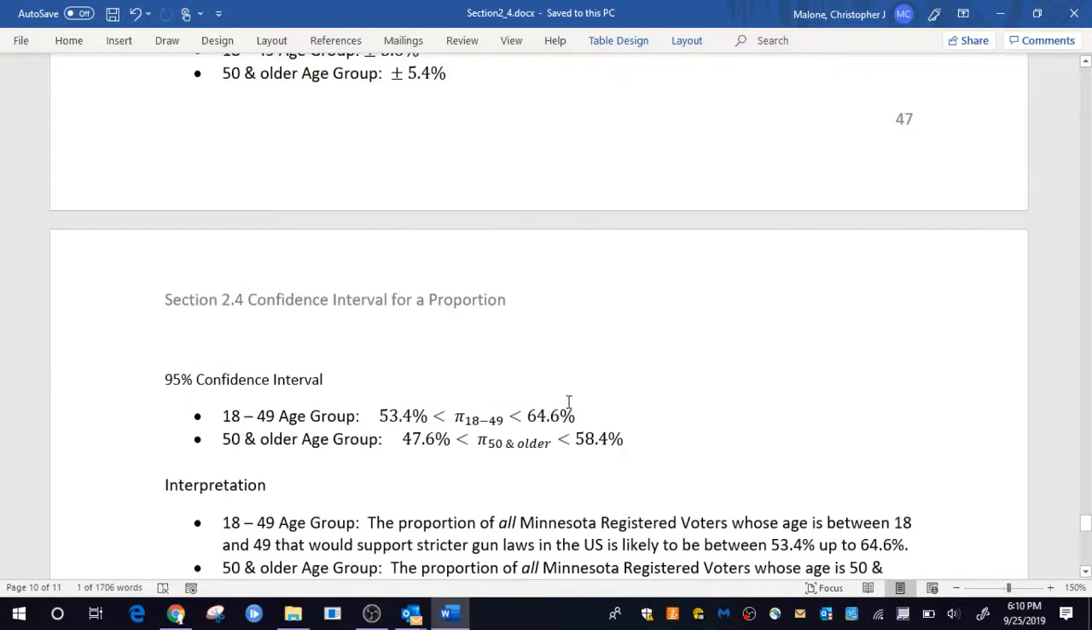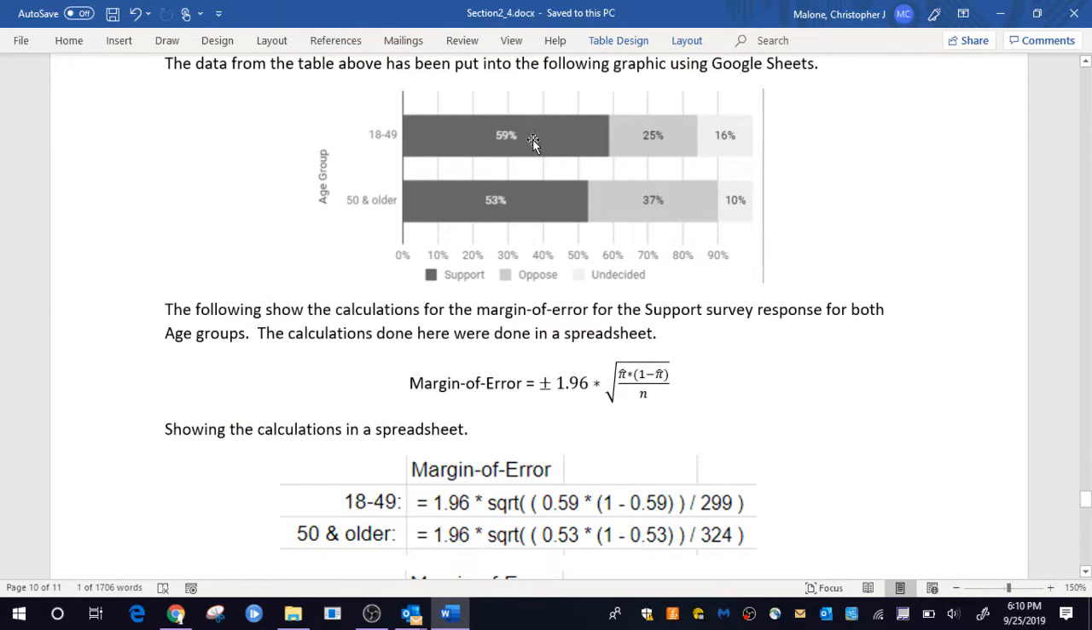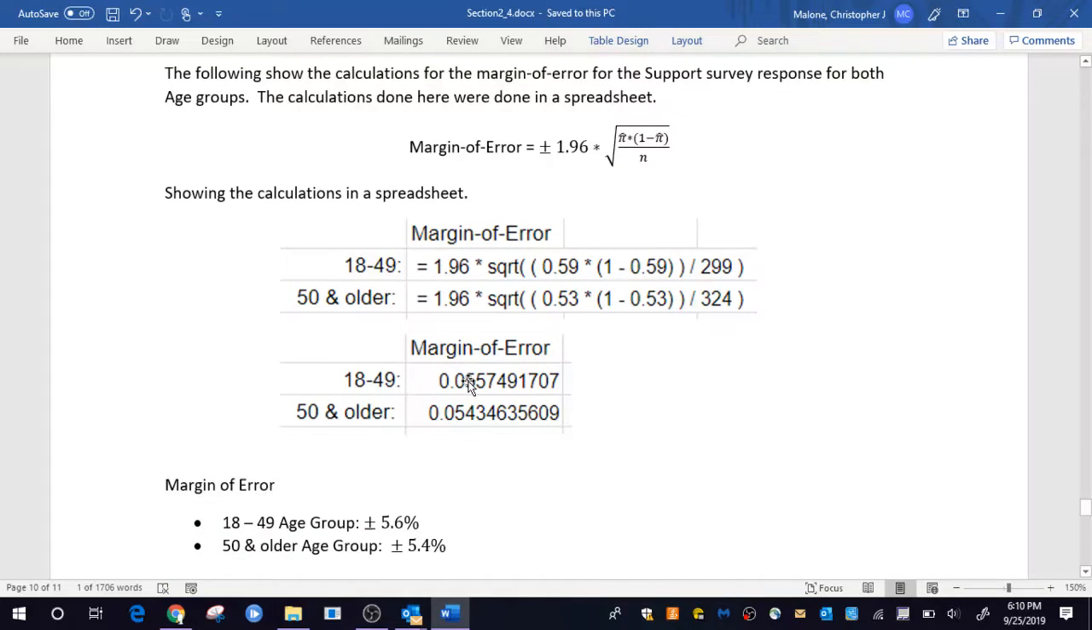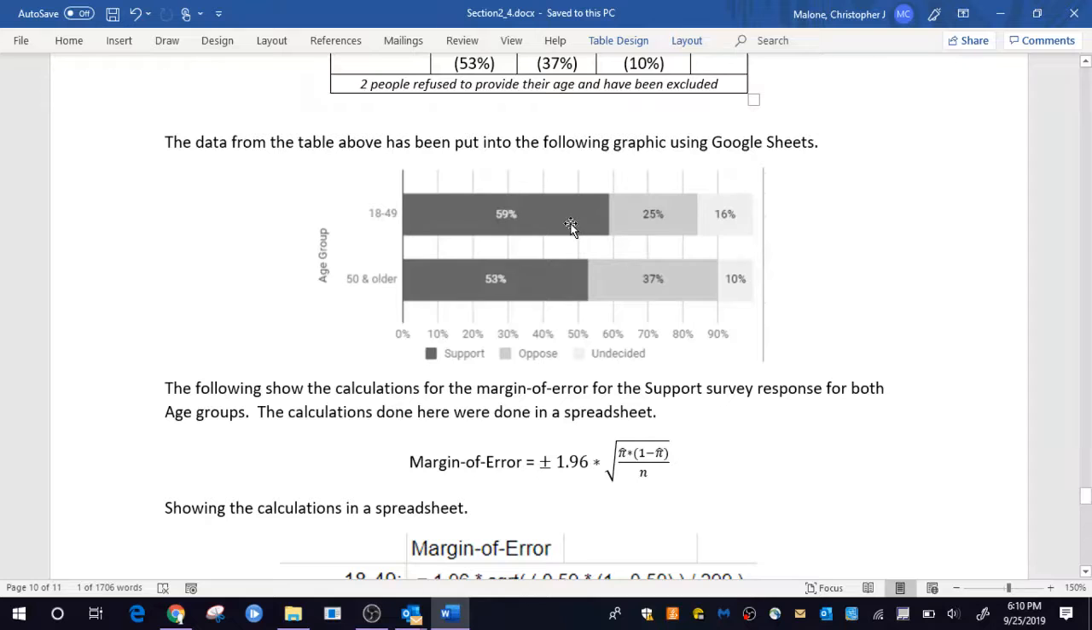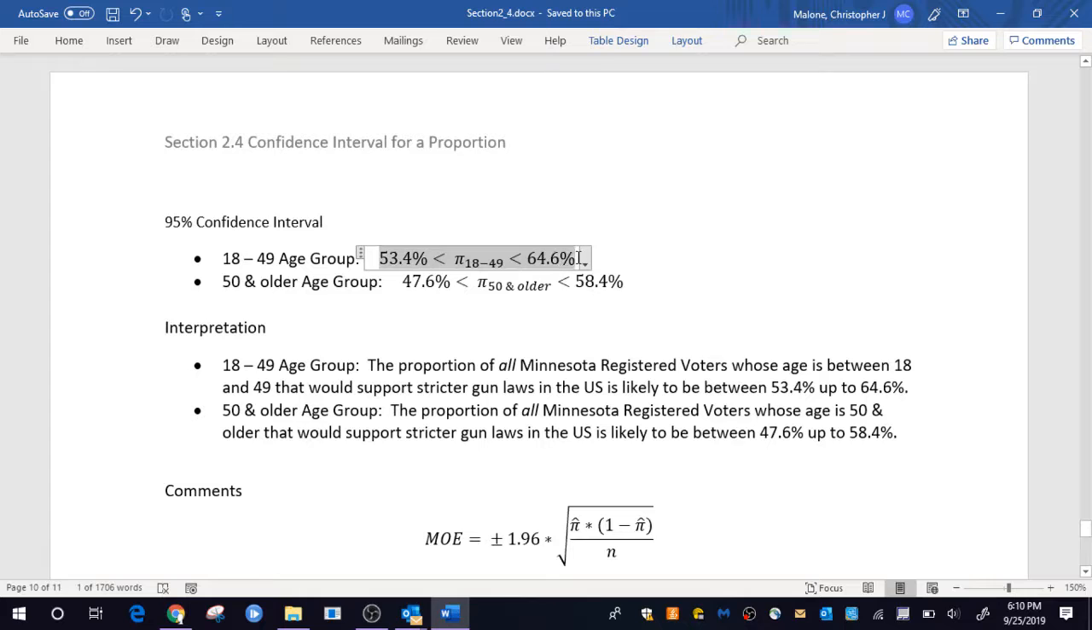If I want the confidence intervals, what I need to do is take the proportions. So again, for the 18 to 49-year-olds, I would take the 59 minus the 5.6%, and then I would take the 59 plus that 5.6%. And when I do that, I get a range from about 53 up to 64. So like we were talking in class today, I can say for the 18 to 49-year-olds that a majority would support stricter gun laws, because that lower end of that range of likely values stays above 50% here.